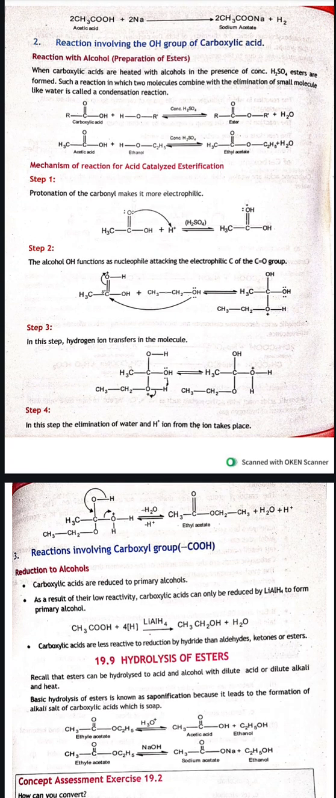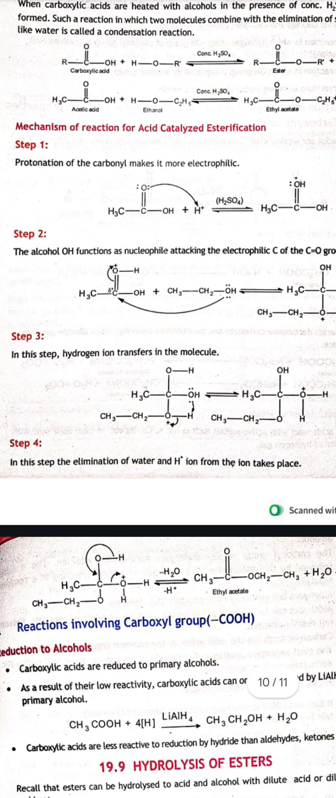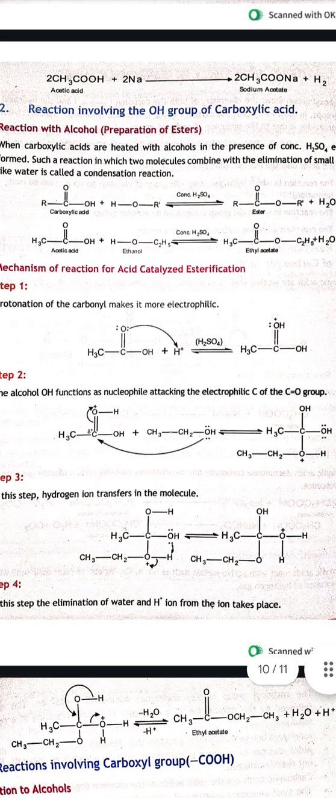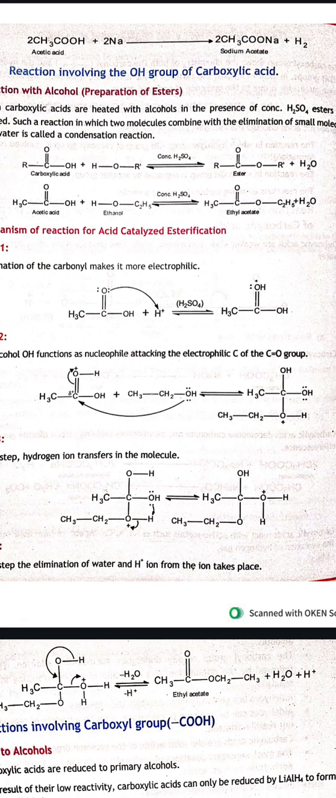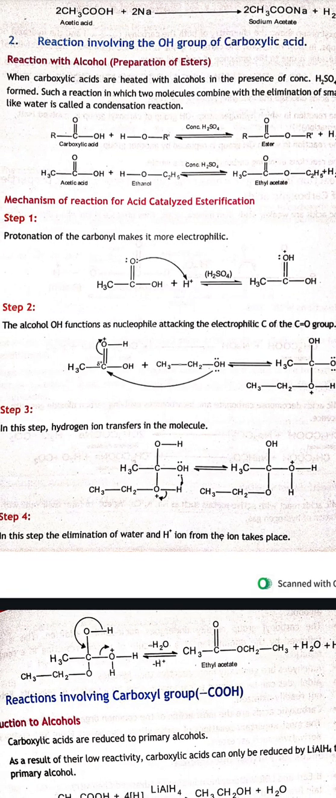And reactions involving the hydroxyl group of carboxylic acids. When carboxylic acids are heated with alcohols in the presence of concentrated H2SO4, esters are formed. Such a reaction in which two molecules combine with the elimination of a small molecule is called a condensation reaction. In this one, the carboxylic acid is reacted with ethanol. The resulting product will be ethyl acetate plus water. So this is how esters are made.